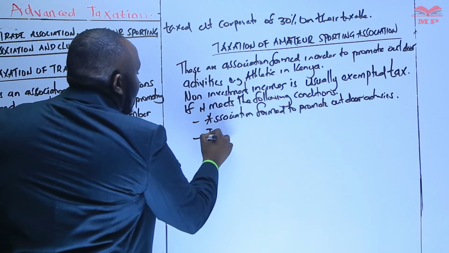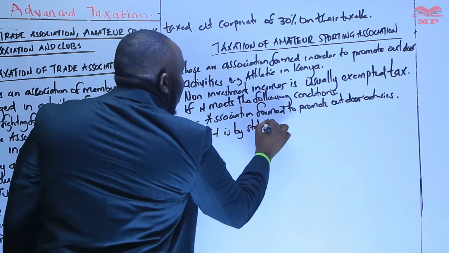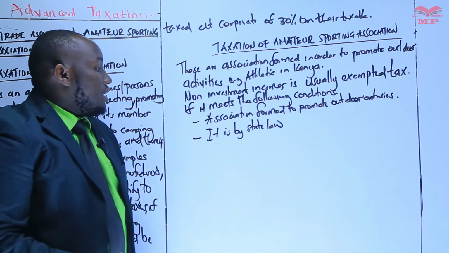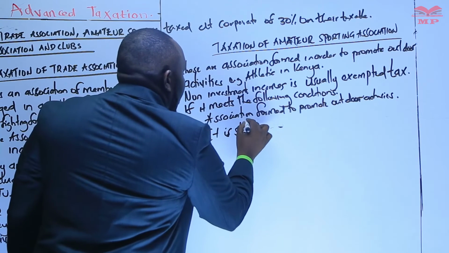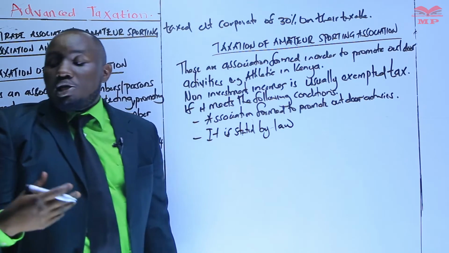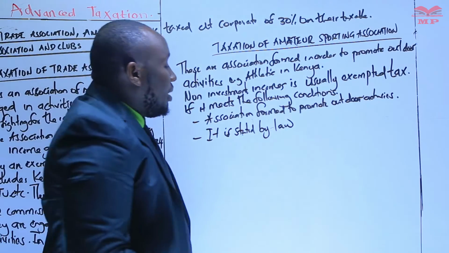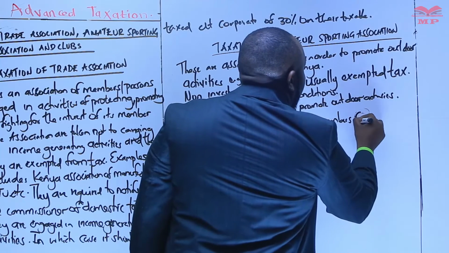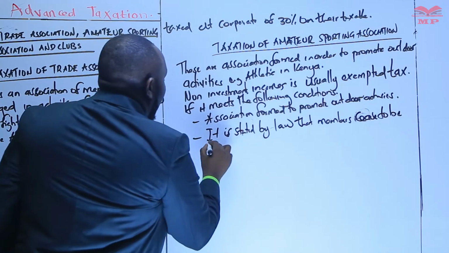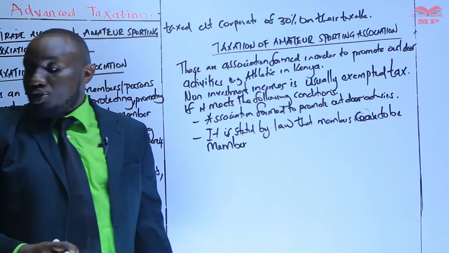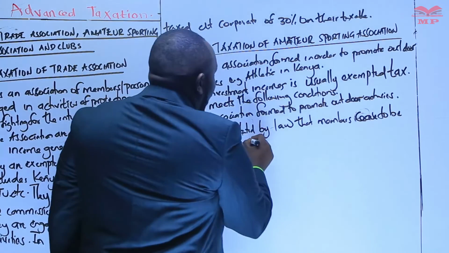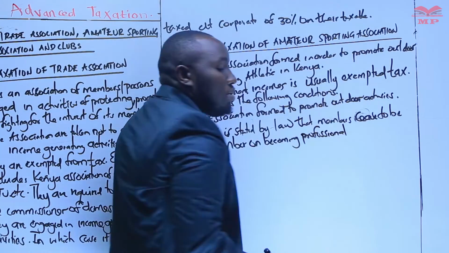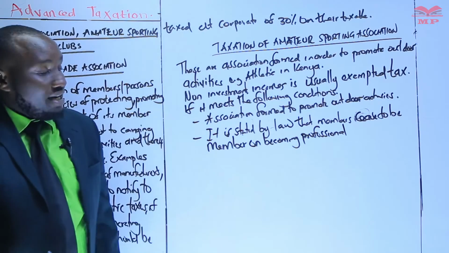If it is stated by law that members cease to be members on becoming professional, the members who form this association cease to be members on becoming a professional. In that case, the non-investment income is not going to be taxed.